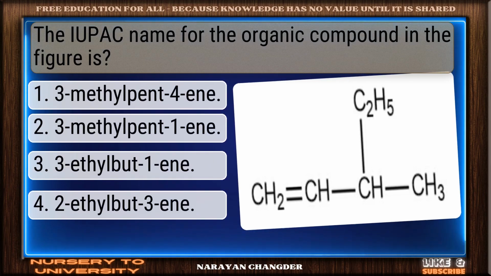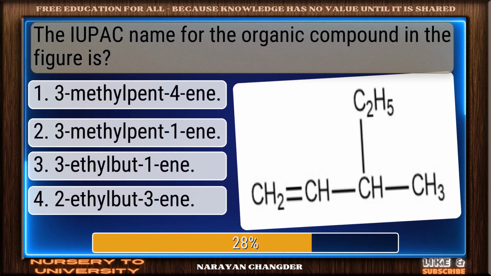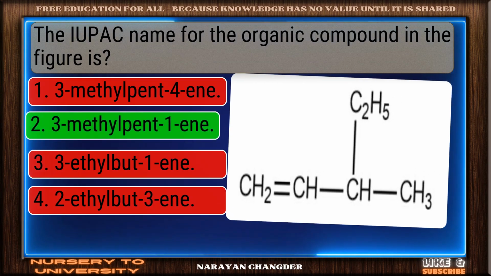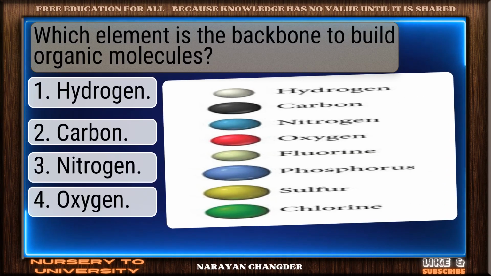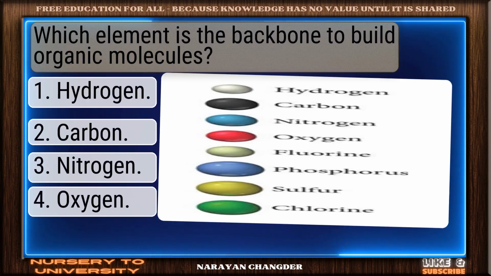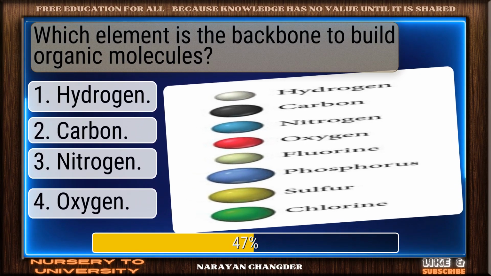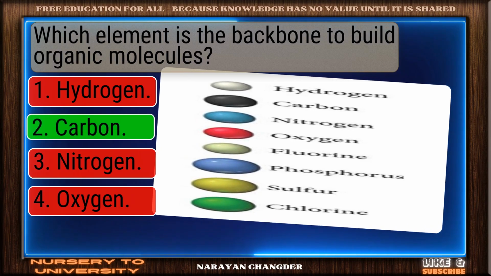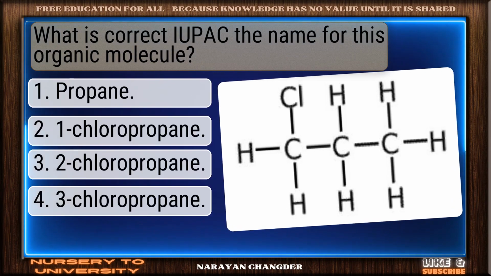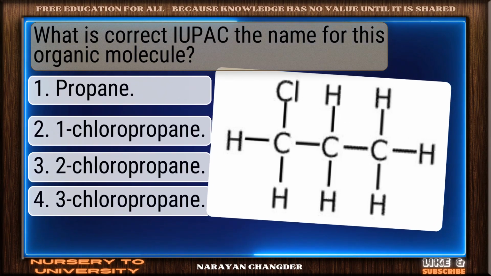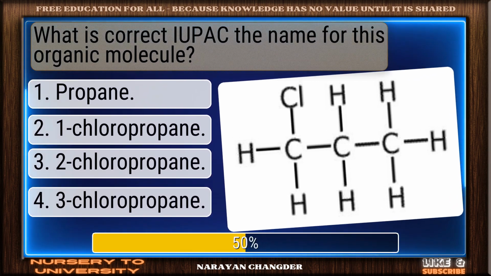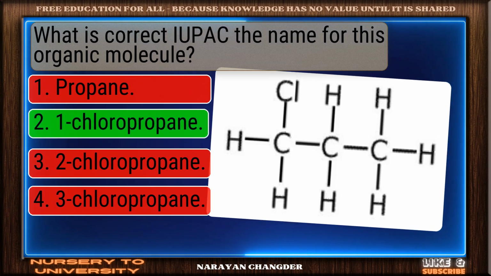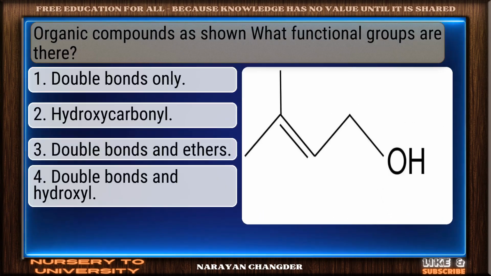The IUPAC name for the organic compound in the figure is? Perfect. 3-methylpent-1-ene is the correct choice. Which element is the backbone to build organic molecules? Exactly. Carbon makes sense, and it is the right choice. What is the correct IUPAC name for this organic molecule? Good job. Your answer 1-chloropropane works well here.